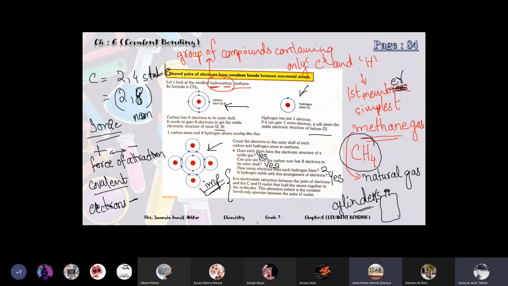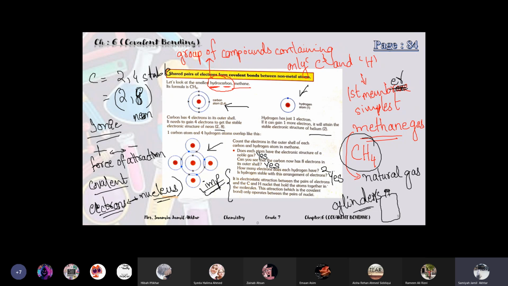Teacher, can you explain this paragraph again? I don't understand. I'm just explaining, beta. Listen. Attraction between the pairs of electrons and the carbon hydrogen nuclei means the attraction between the electrons and the nucleus.